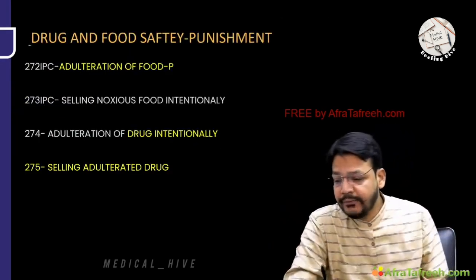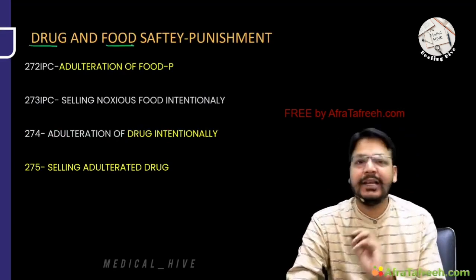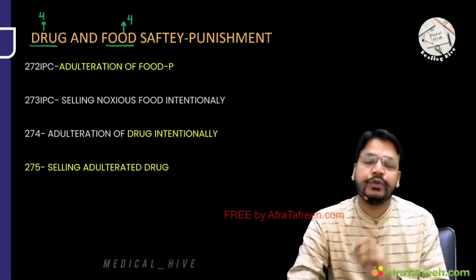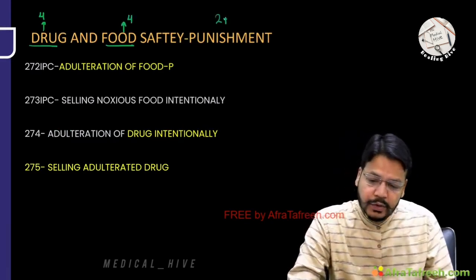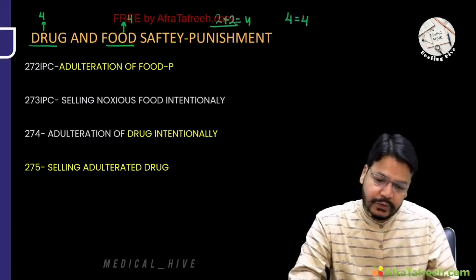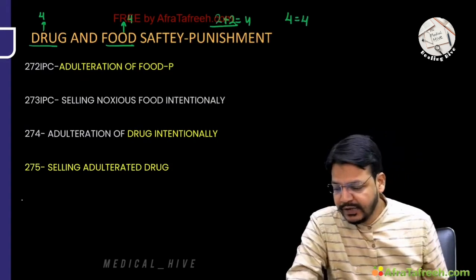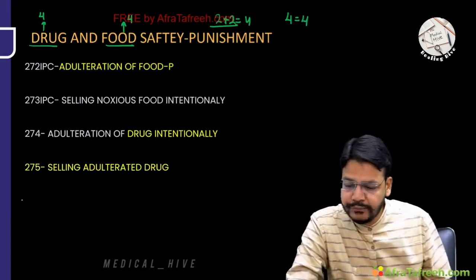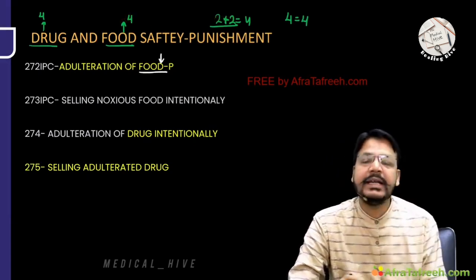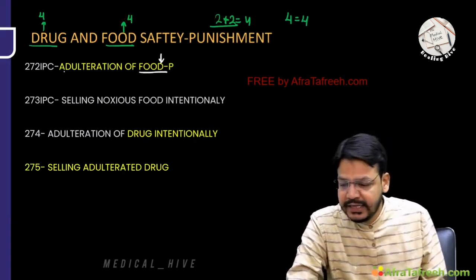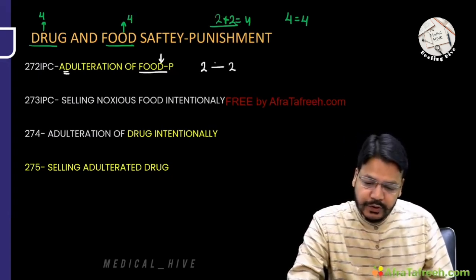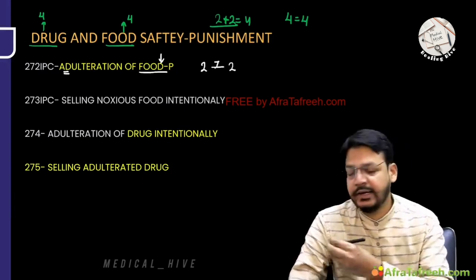Now, drug and food safety. How would you remember? I am telling you the trick. Drug has 4 alphabets. Food has 4 alphabets. Everyone knows 2 plus 2 is 4, and 4 is equal to 4. What is the trick? See, adulteration of food punishment: in Food, D is the 4th alphabet. Adulteration is D. So it is 2 plus 2, that is 272. Adulteration of food, 272.